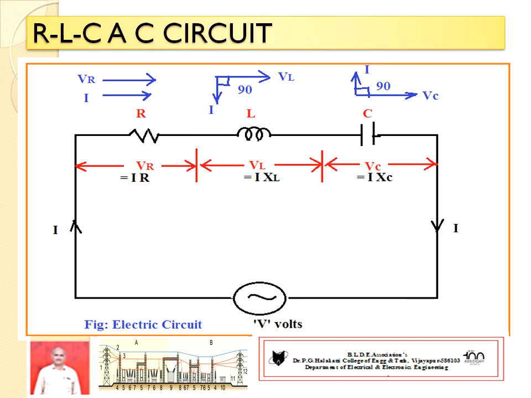Let VR be the voltage drop across resistance R. It should be equal to I into R. VL be the voltage drop across inductance. It should be equal to I into XL, where XL is inductive reactance. Similarly, let VC be the voltage drop across capacitance C. So VC equals I into XC.